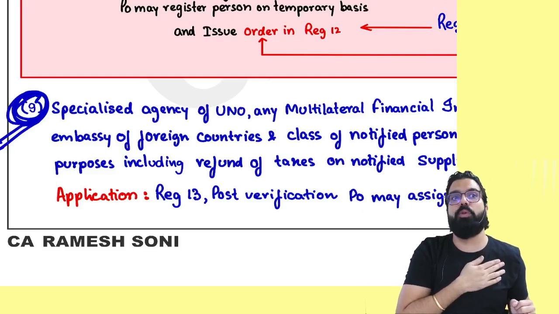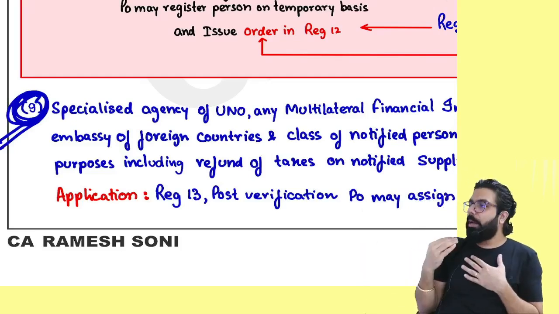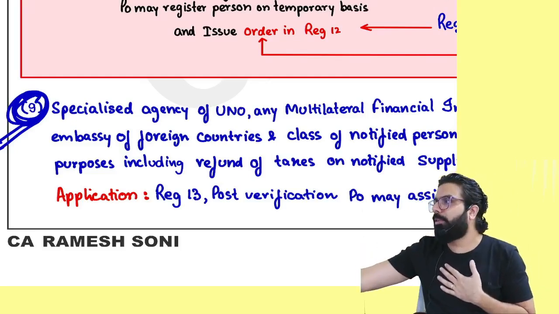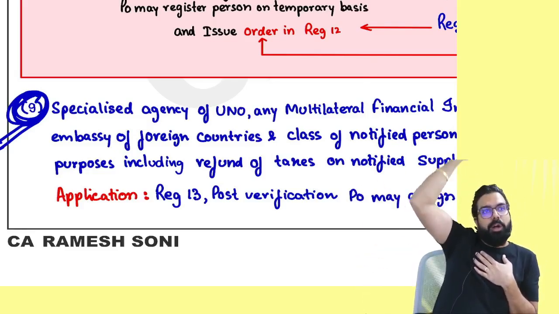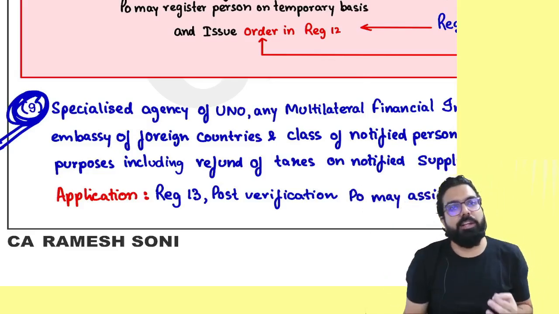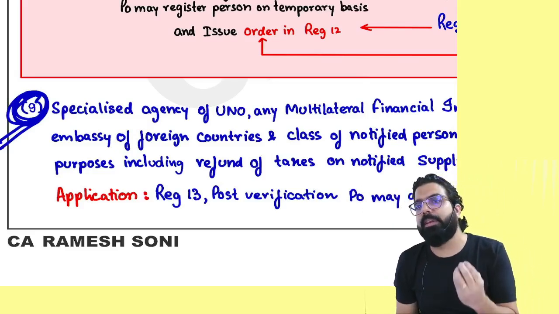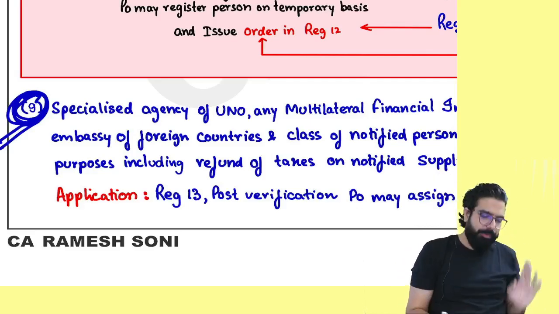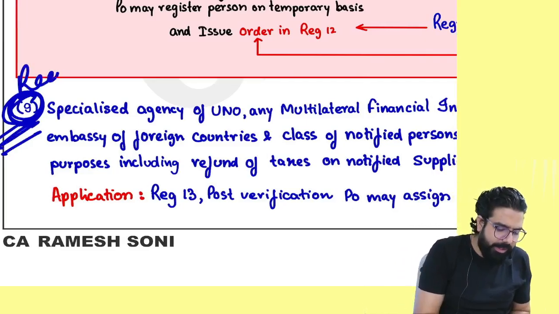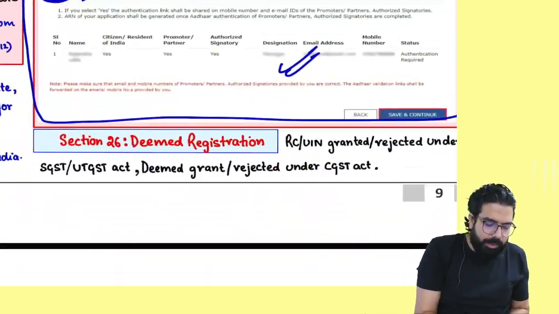Whenever they are buying, they can give the UIN number to that person. That person will give the GST to the government under his UIN number and the government will give him a refund. That is why all these consulates, embassies, etc. are given a UIN number. That's all. You guys can just read. This is again a reading category. Can I go ahead, everyone? Next. Section number 25 done.